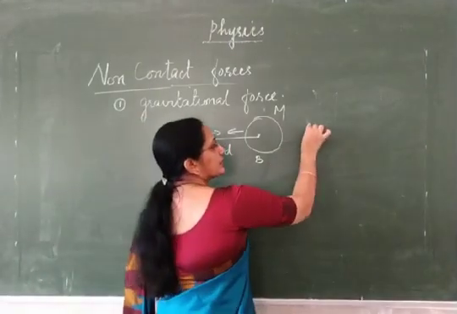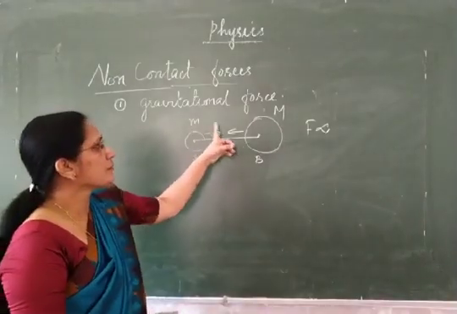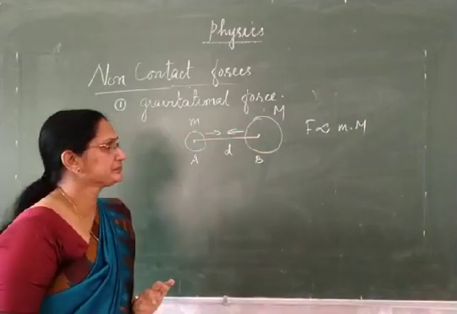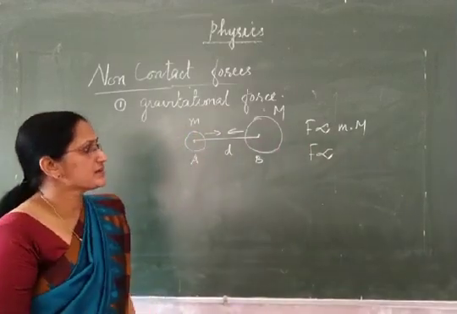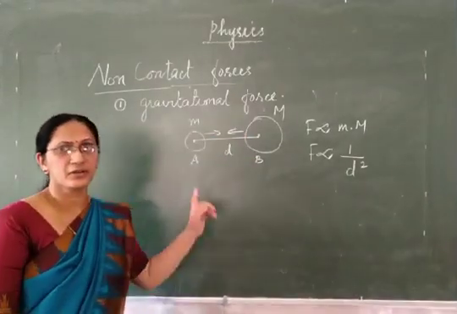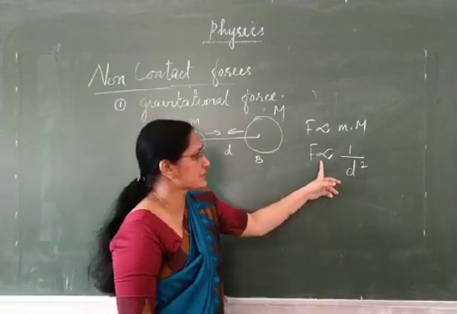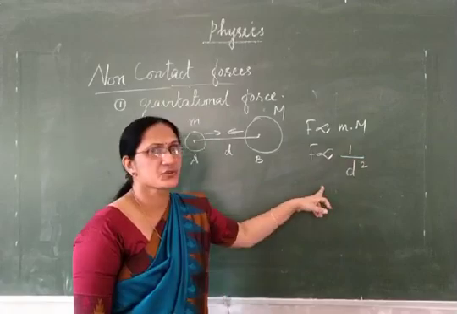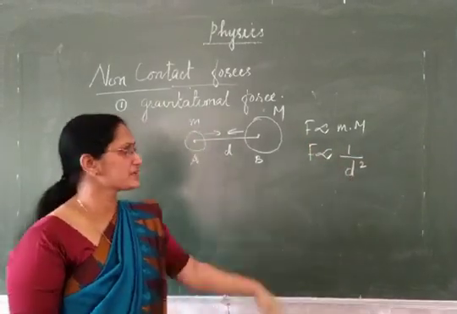Then, the gravitational force between these two bodies is directly proportional to the product of their masses, small letter m into capital letter M. Second fact, this force of gravitation is inversely proportional to the square of the distance between them. The distance between the two bodies is d. So F is proportional to 1 by d square. This law is known as inverse square law. F is inversely proportional to the square of the distance between them.